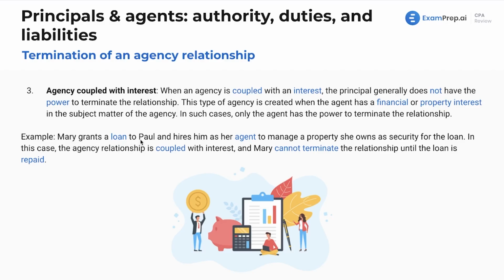Mary grants a loan to Paul and hires him as her agent to manage a property she owns as security for the loan. All right, so again, I'll read this again just to make sure it's clear. Mary grants a loan to Paul, and she hires him as her agent to manage a property she owns as security for the loan. So you see this intermingled interest. We've got interest here. In this case, the agency relationship is coupled with interest, and Mary cannot terminate the relationship until the loan is repaid.